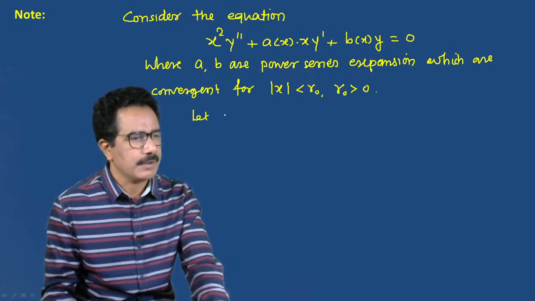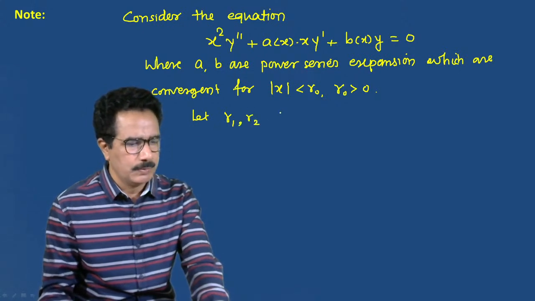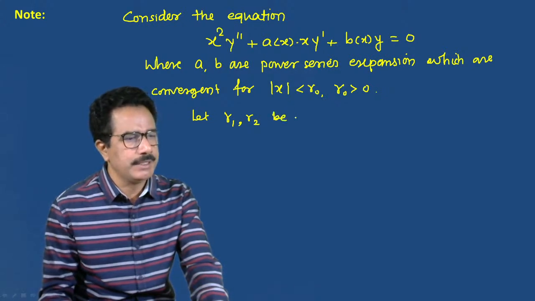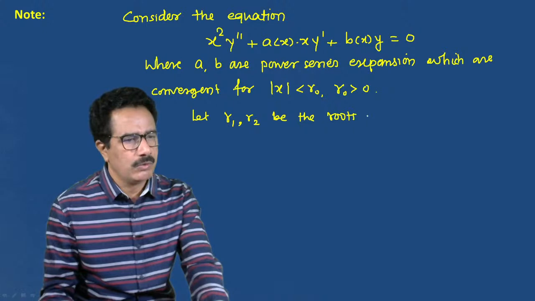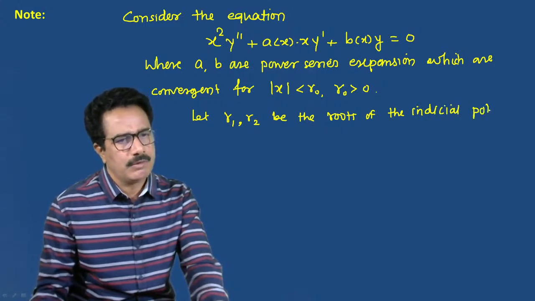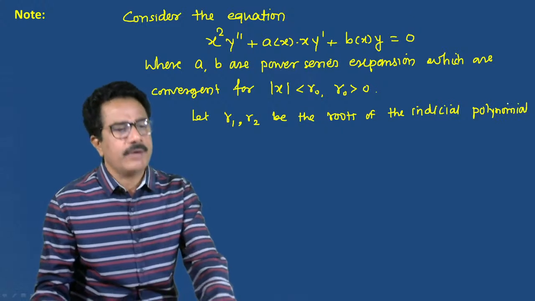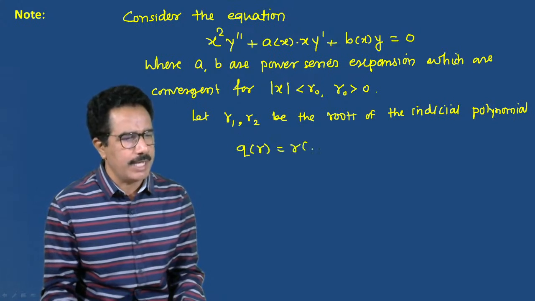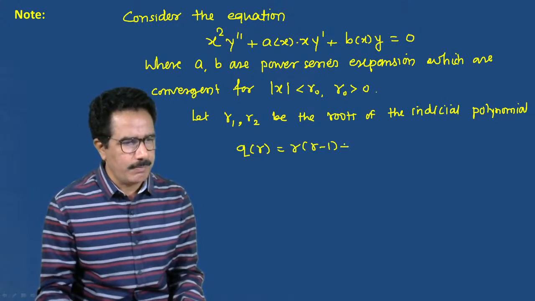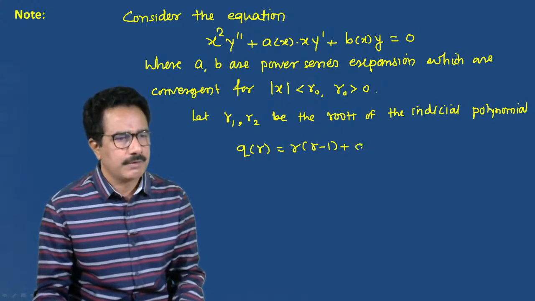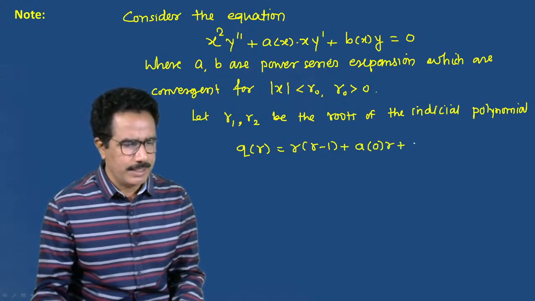Let r1 comma r2 be the roots of the indicial polynomial, denoted by q of r is equal to r into r minus 1 plus a of 0 into r plus b of 0.